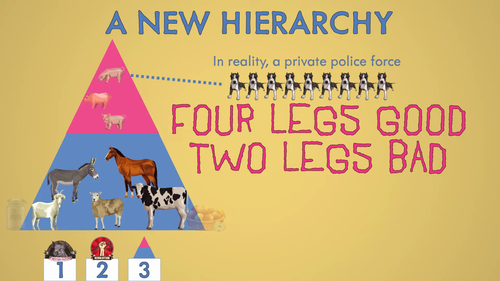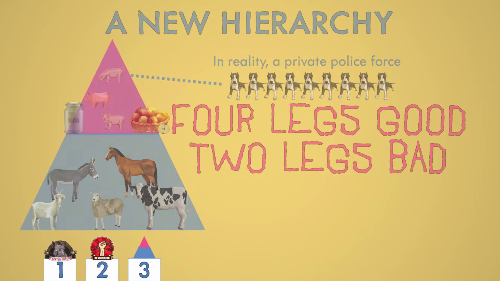Food was being shared equally at this point, but we learn that the pigs have secretly been taking all the milk and are now going to take all the apples. They need them to stay healthy so they can run the farm properly, or so they say.